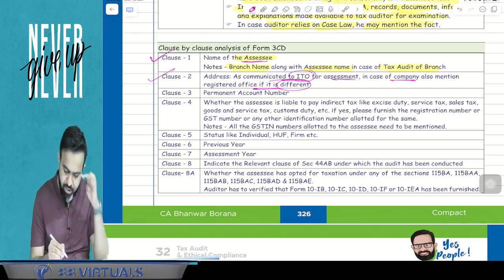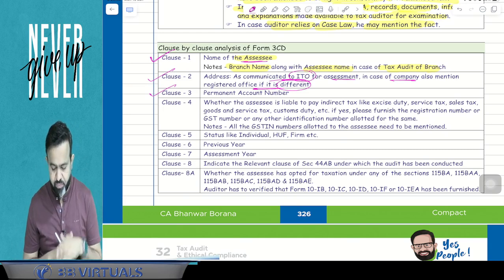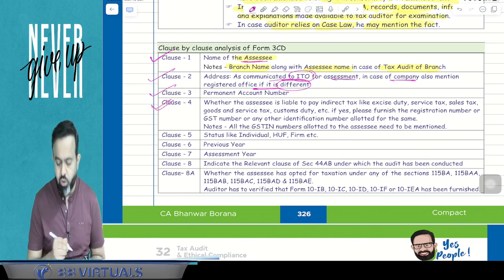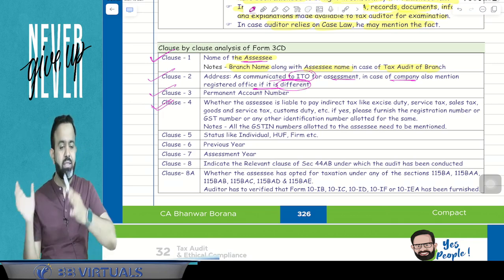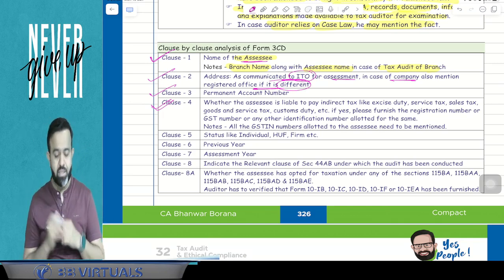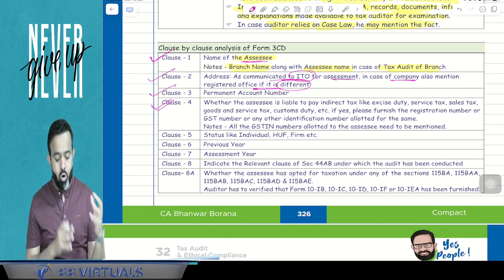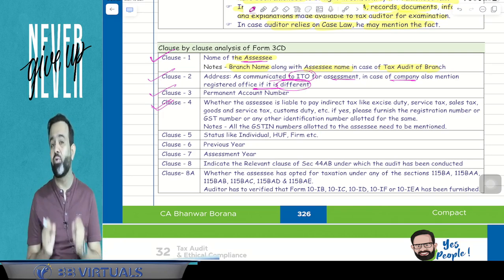Now third is the permanent account number, or you can say the PAN number. Now the next part is clause number 4. Clause number 4 is related to whether the assessee has other registered numbers also or not, like under customs or under excise, or like a GST number. So that has to be written.